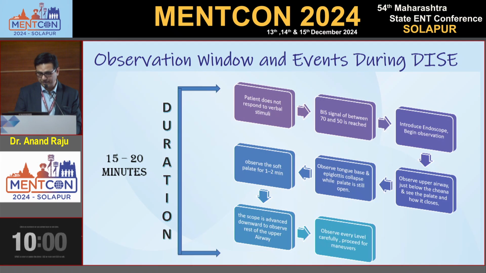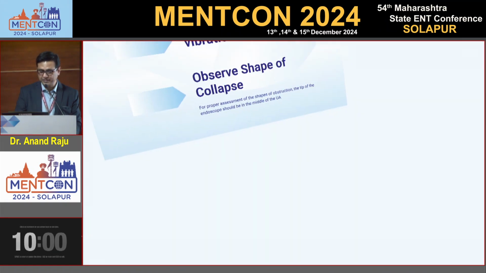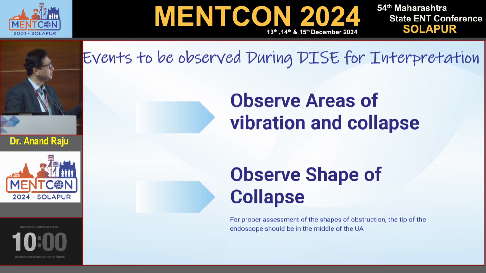This is a very important slide. What we are doing in DISE is observing areas of vibration and collapse. Palatal flutter alone is not an obstruction. Every primary snorer has palatal flutter, which only produces sound. It is not obstruction. Observe the shape of the collapse, whether it is anteroposterior, lateral, or circumferential. All of this we have to observe during our DISE. Then interpret it with your colleagues, your seniors, the patient, and the attender.